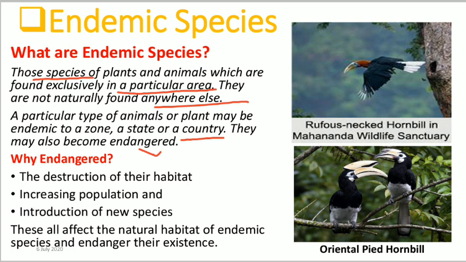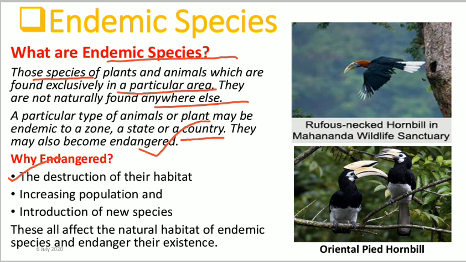तो क्वेश्चन यहाँ पे आता है कि why, if some particular types of animals or plants are found in particular areas, what is the threat to them? उन्हें क्या threat है? Why do they become endangered? Now, what does endangered mean? I will cover it later. First of all, let's see some of the causes of why they become endangered. So the first cause is the destruction of their habitat.